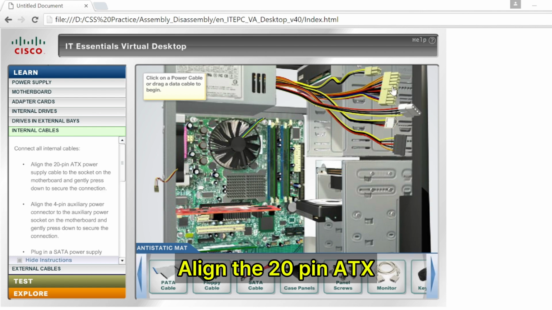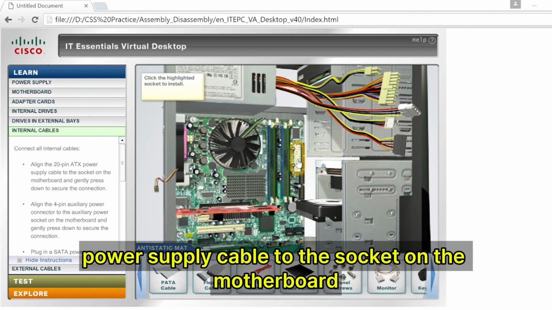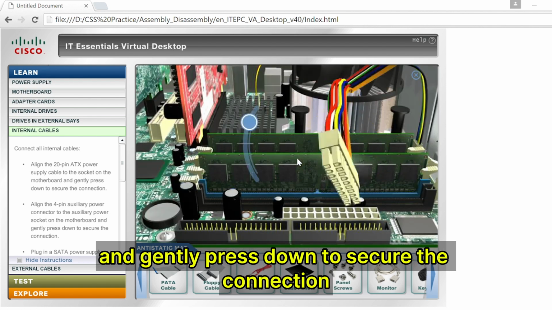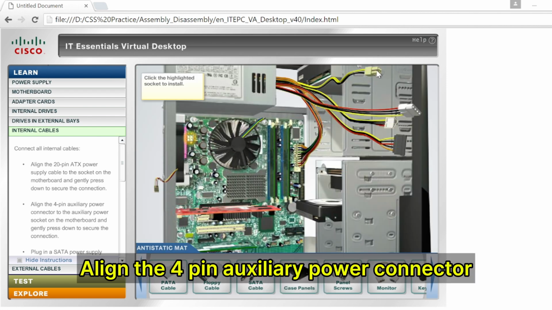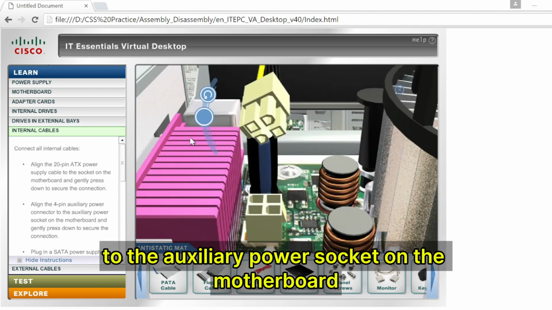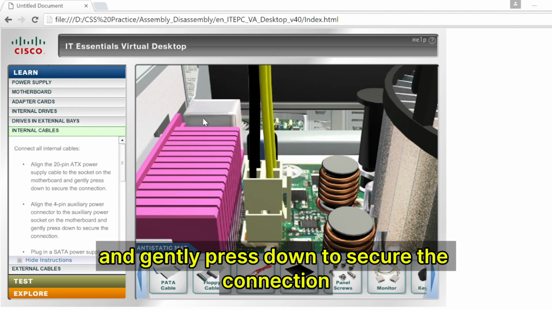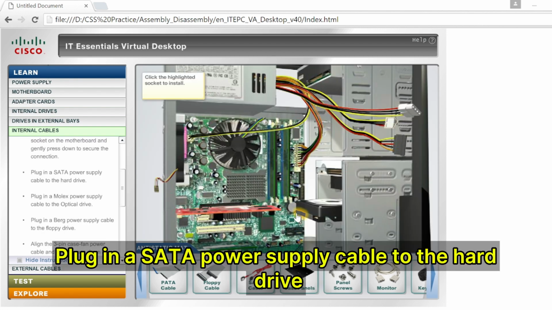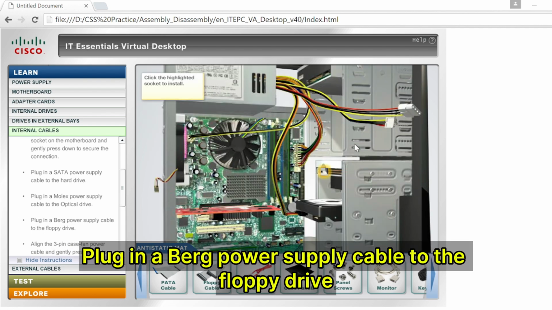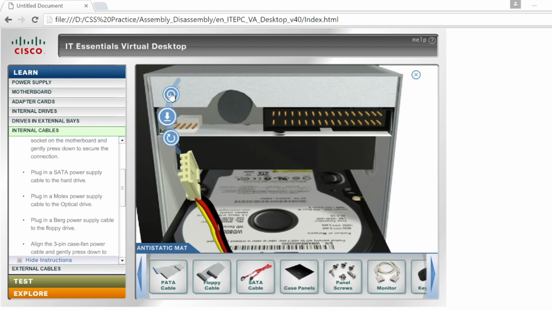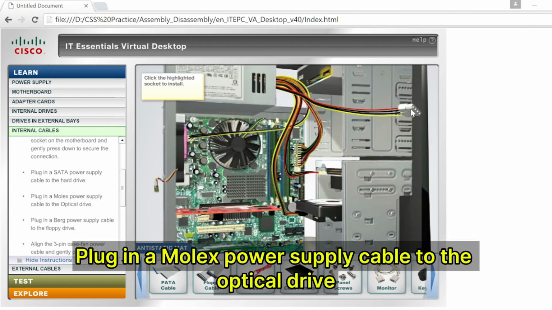Align the 20-pin ATX power supply cable to the socket on the motherboard and gently press down to secure the connection. Align the 4-pin auxiliary power connector to the auxiliary power socket on the motherboard and gently press down to secure the connection. Plug in a SATA power supply cable to the hard drive. Plug in a Berg power supply cable to the floppy drive. Plug in a Molex power supply cable to the optical drive.